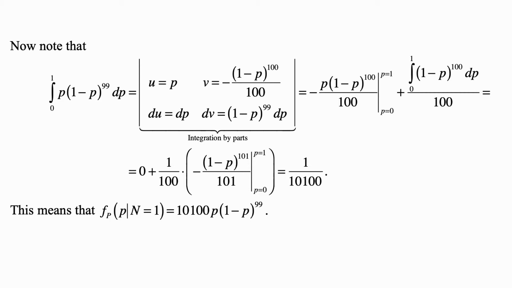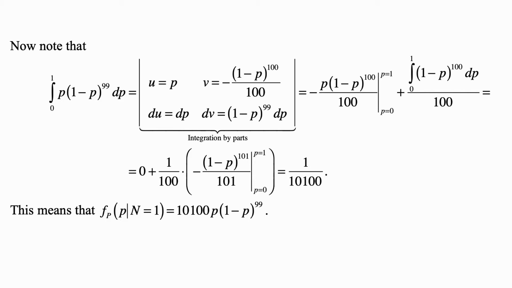And then this expression is 0 at p equal to 1, and then we subtract the value at p equal to 0, and because we're subtracting and we have a minus in front of it, those will cancel and become positive. So this whole thing will be 1 over 100 times 1 over 101, which is 1 over 10,100.